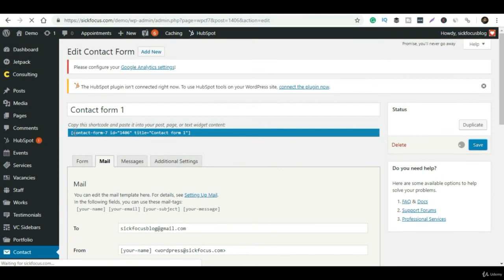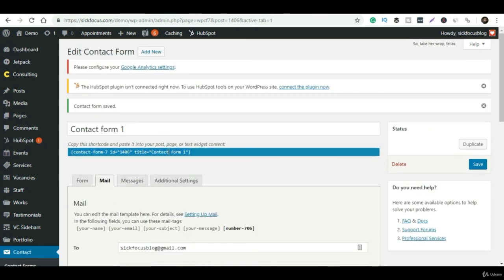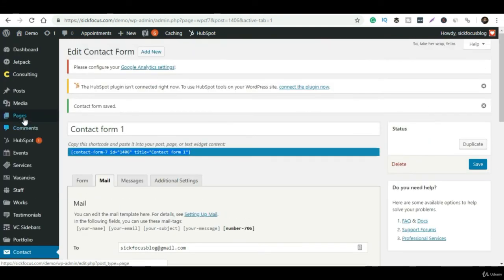Now I'm selecting this and copying it, and I'll show you how it looks once it is on the page. For that I have to go to Pages, and from there select the contact page. So this is the contact page, and we have a couple of contact pages.